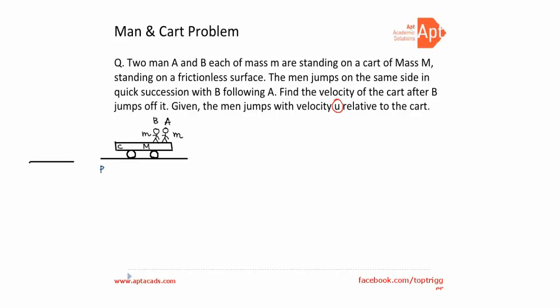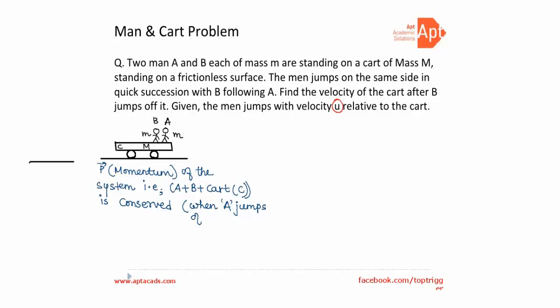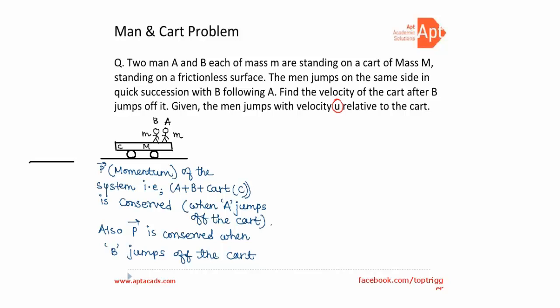See, in this question, the momentum P of the system, that is A plus B plus cart C when A jumps off it, is conserved. Also P is conserved when B jumps off the cart. The reason is very obvious, because there is no horizontal external force acting on the system. When is momentum conserved? Momentum is conserved only when F external is 0. So this is what we are aware of.